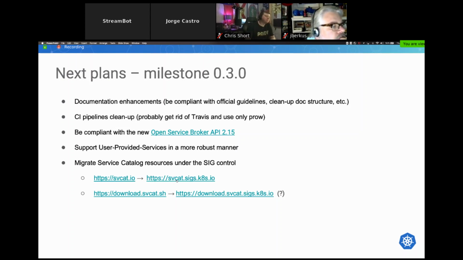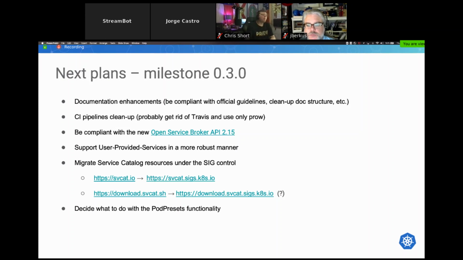So we want to migrate that to something more connected with the SIG. It will probably be under a new domain, and same thing for downloading our svcat binaries. We still need to figure out how to do it properly, but that is a case we want to handle. And the last thing, but quite big, is to decide what we want to do with the preset functionality.